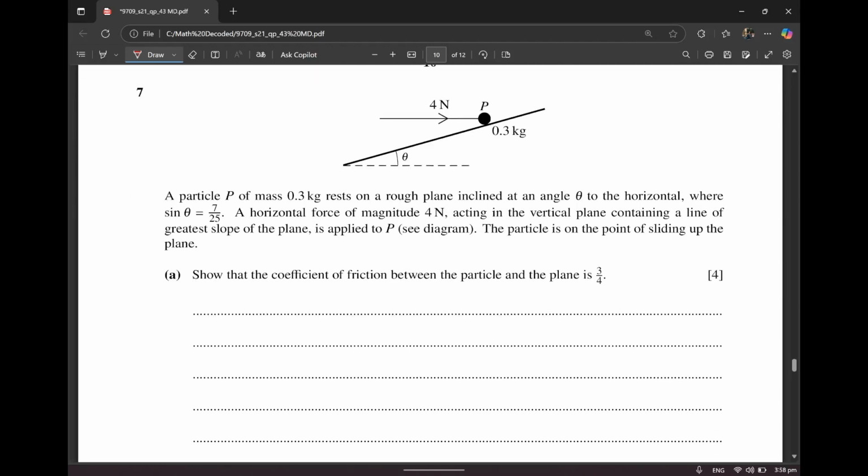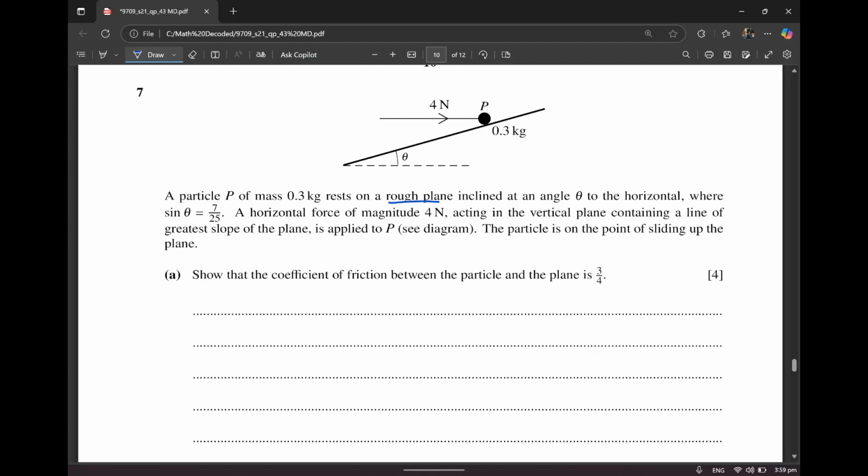All right, now question number 7 reads: a particle P of mass 0.3 kg rests on a rough plane, means friction exists. Whenever it says that it's a smooth plane, that means there is no friction, but when it says rough, it means that friction is present. Inclined at an angle theta to the horizontal, with sine theta equal to 7 by 25.